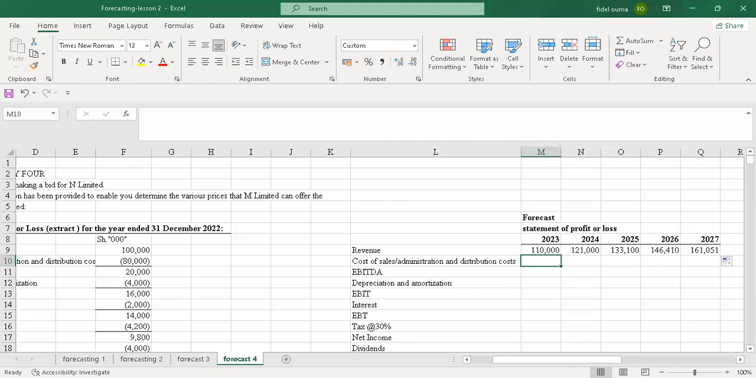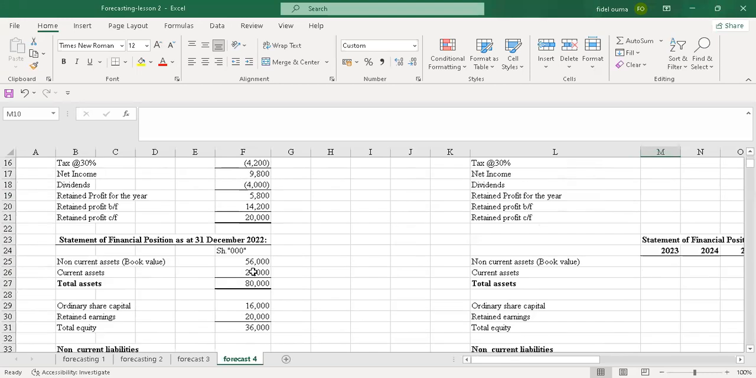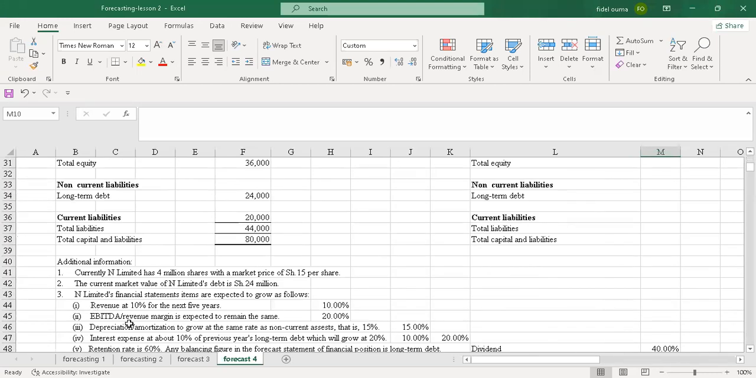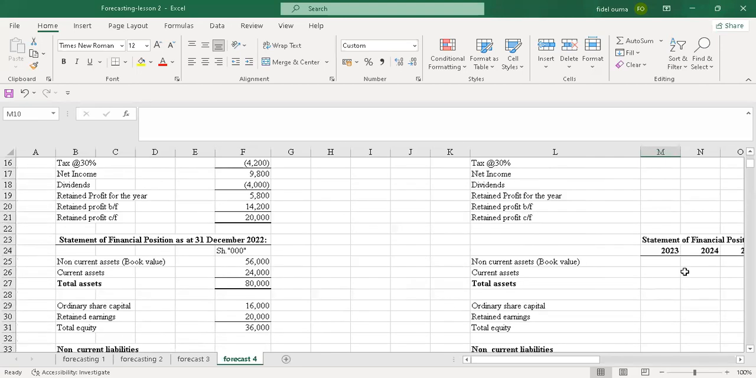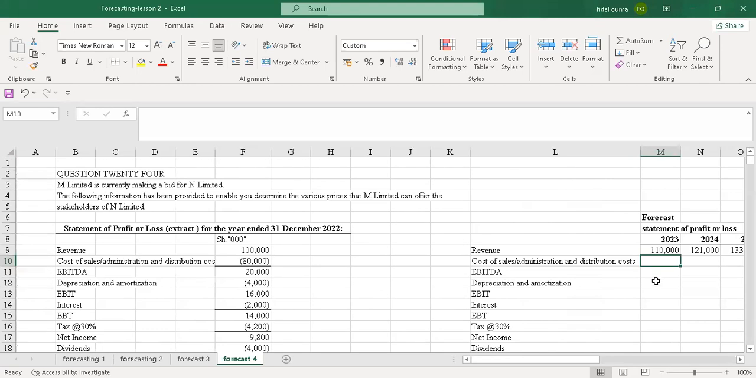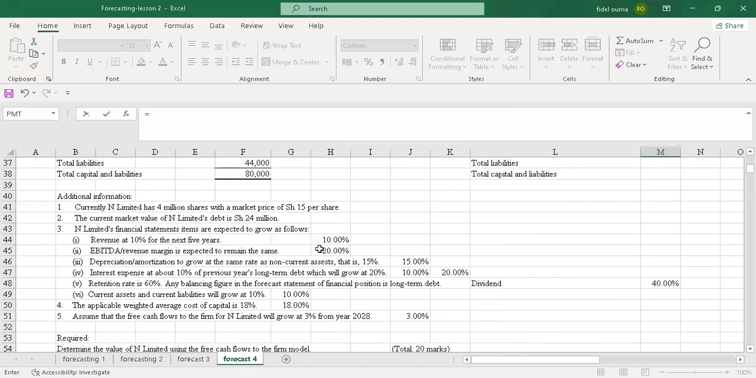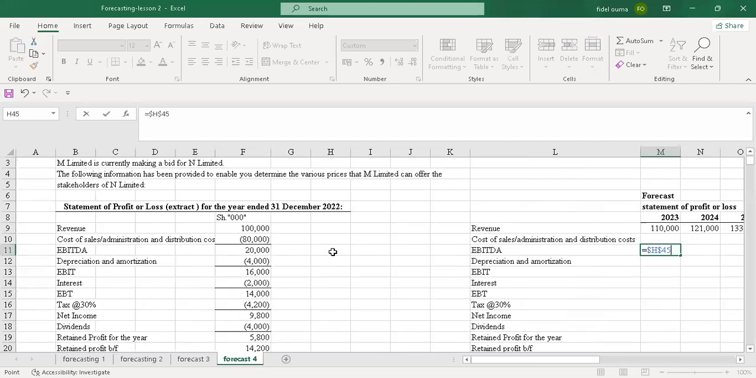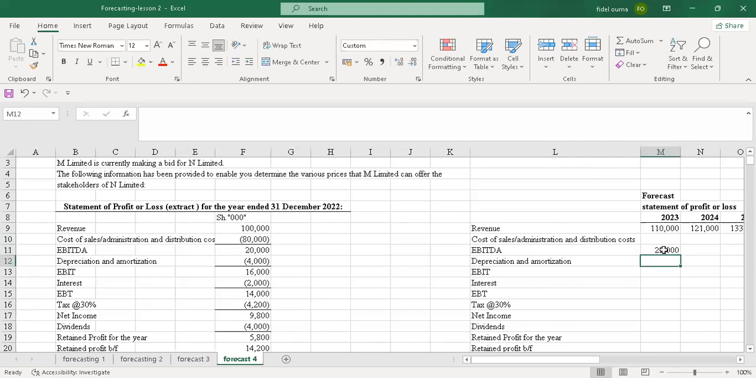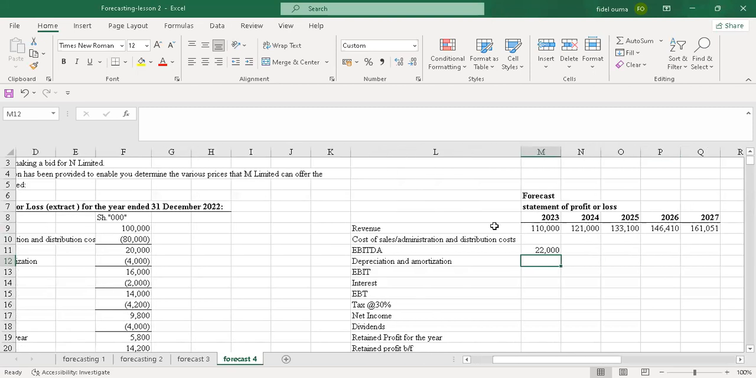Then I'll go to the next item, additional information number 2. They are saying earnings before interest, tax, depreciation, and amortization to revenue margin is expected to remain the same. So already I've calculated it at 20%, so I just multiply directly, because we are not given cost of sales. So I'll just come here and take 20%. Then I'll lock it because it's constant. Then I'll multiply by the revenue here. Once I get 2023, I'll just drag all the way to 2027.